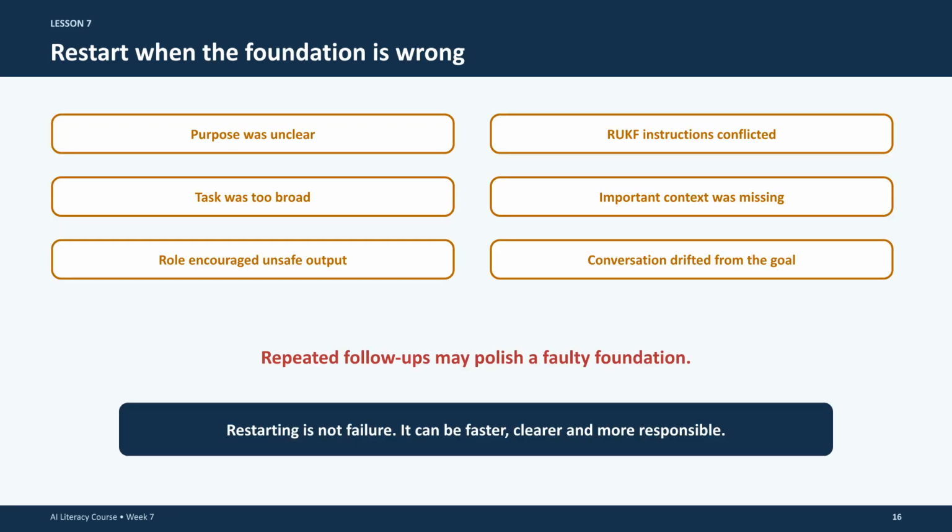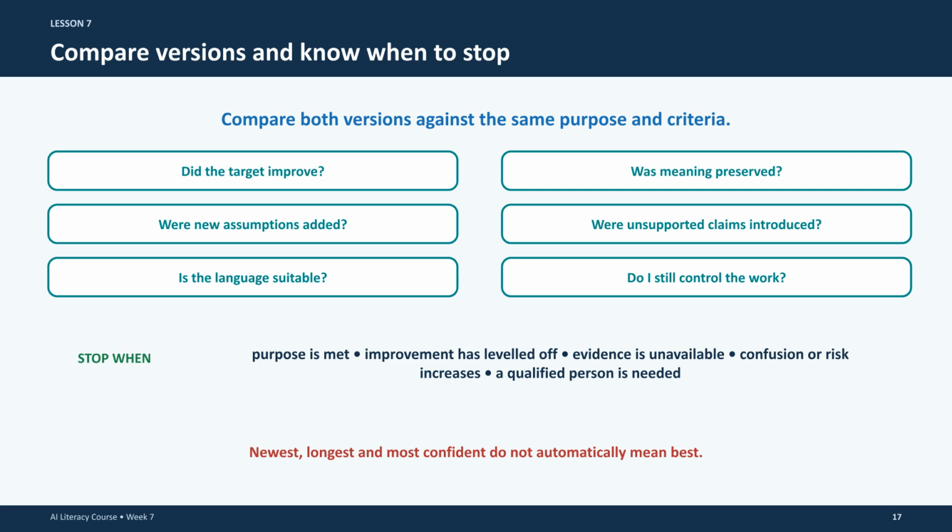If the conversation foundation is fundamentally flawed, such as having an unclear purpose or conflicting instructions, don't keep polishing it. Restarting is not a failure. It is a faster, clearer, and more responsible way to get the results you need. When reviewing revisions, compare versions against your original criteria. Check if the target actually improved and if the original meaning was preserved.